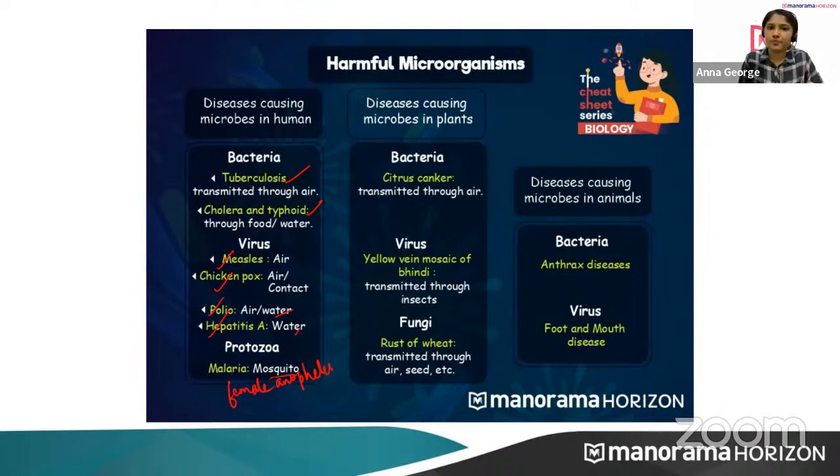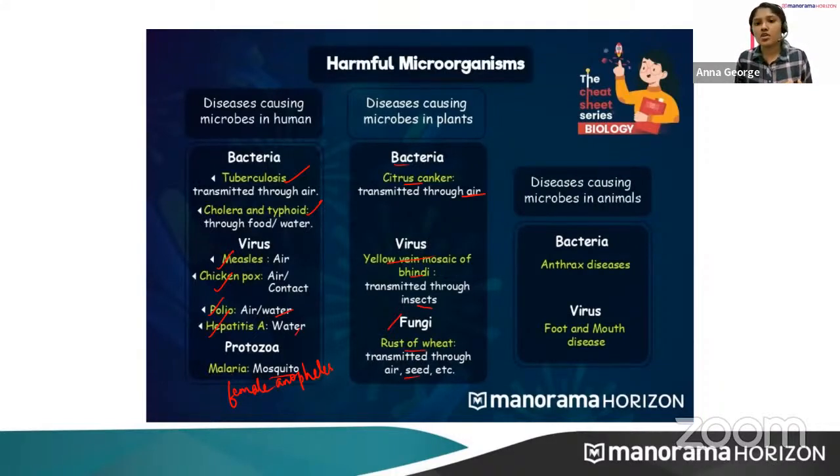Now, disease causing microbes in plants. Bacteria cause citrus canker and it is transmitted through air. Then virus causes yellow vein mosaic of bhindi. What is bhindi? It is actually a Hindi word. Yeah, it is simply called lady's finger. It is transmitted through insects. And some fungal diseases, like rust of wheat, are transmitted through air, seed, etc.